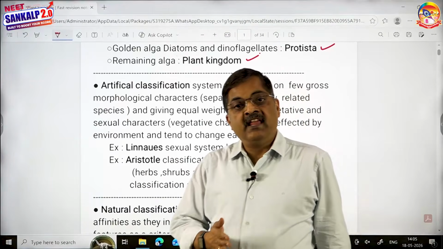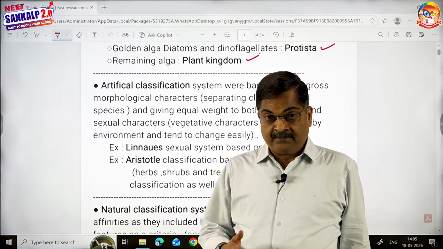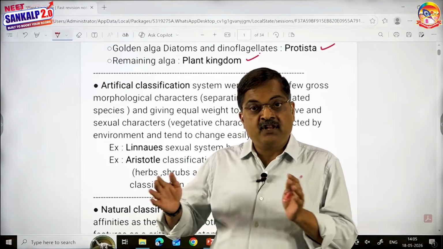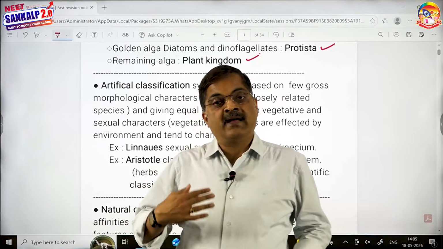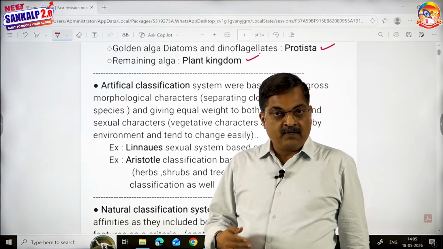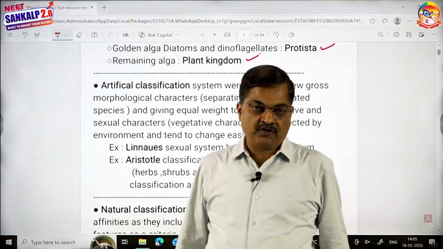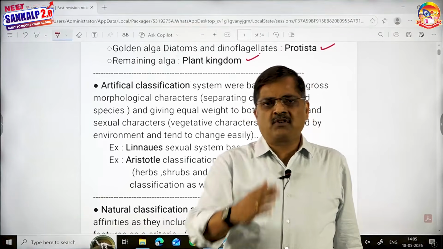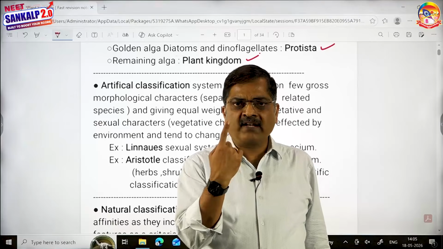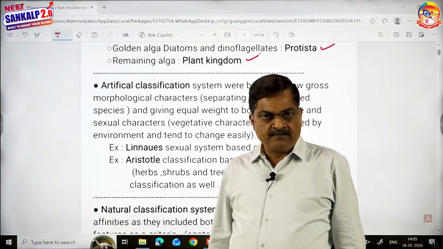First, Linnaeus sexual system of classification. Remember that. Here he classified flowering plants into different groups based on the number of stamens or nature of androecium. Because only one character is taken, it is rightly called artificial. Even Aristotle classified plants into herbs, shrubs and trees based on one character, nature of stem. You can even call that artificial.